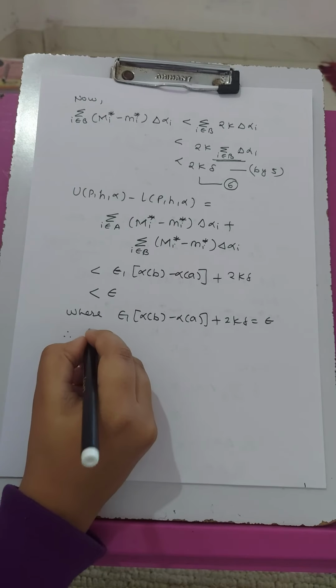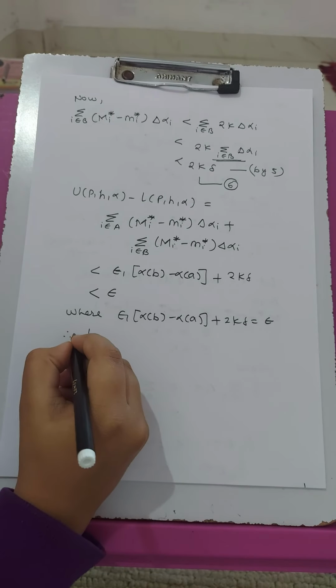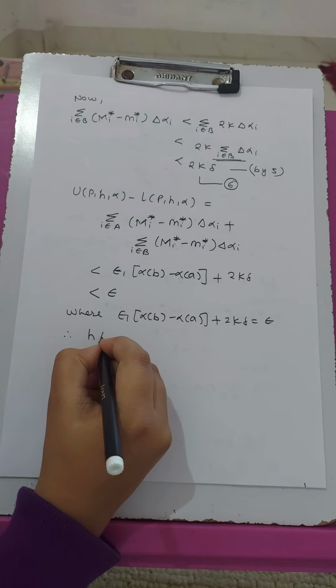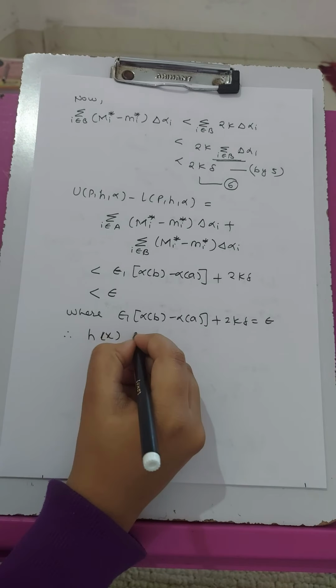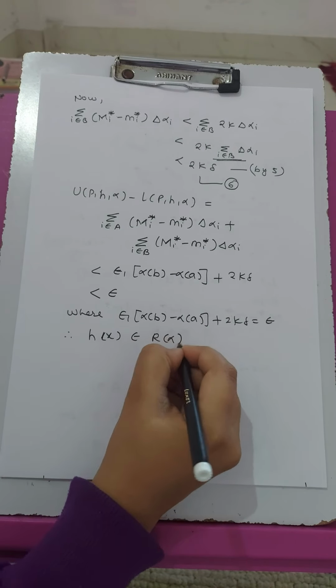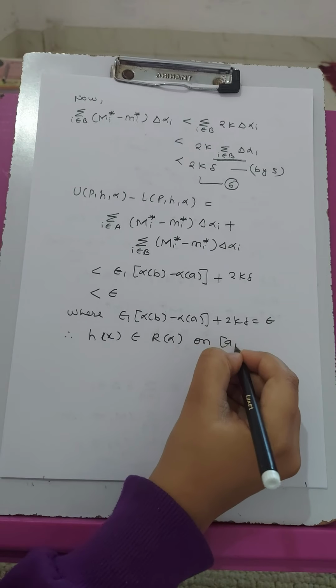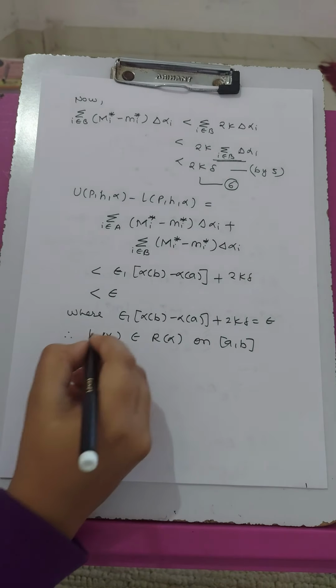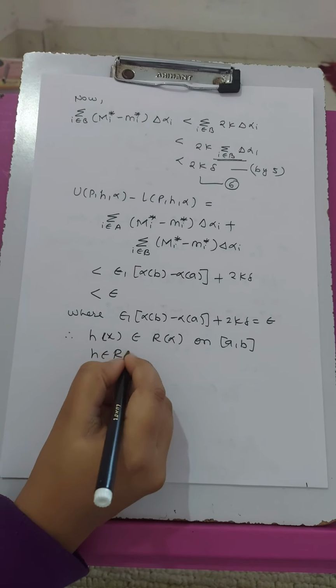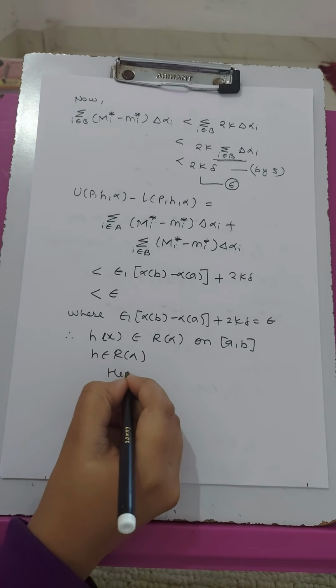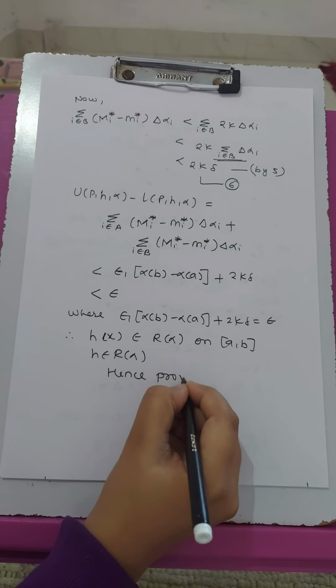And so therefore h belongs to R(alpha) on [a, b], or you can say the function h belongs to R(alpha), and hence the composition theorem is proved here.